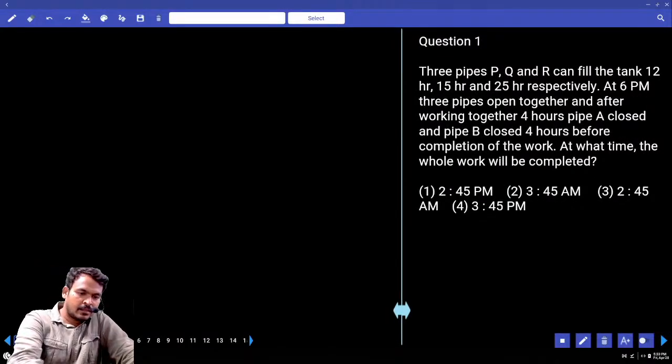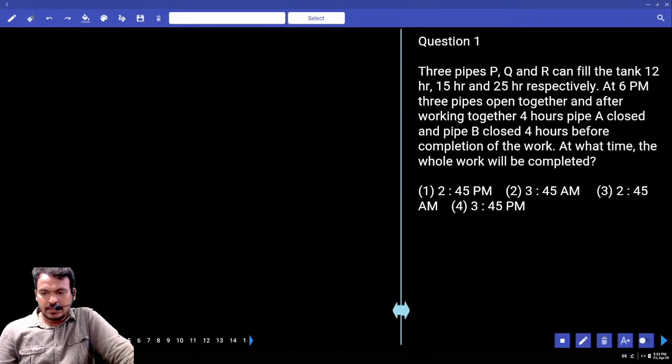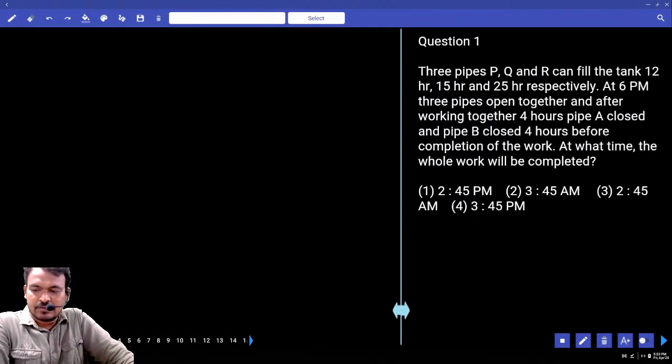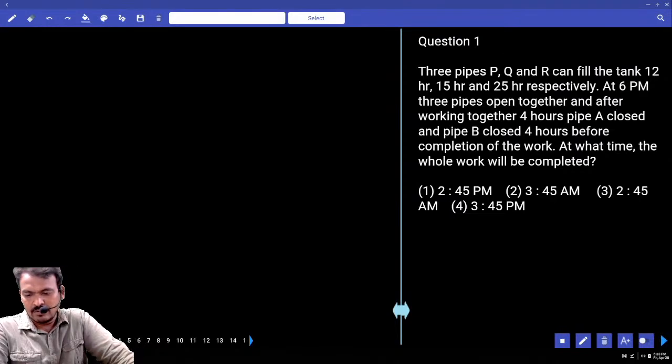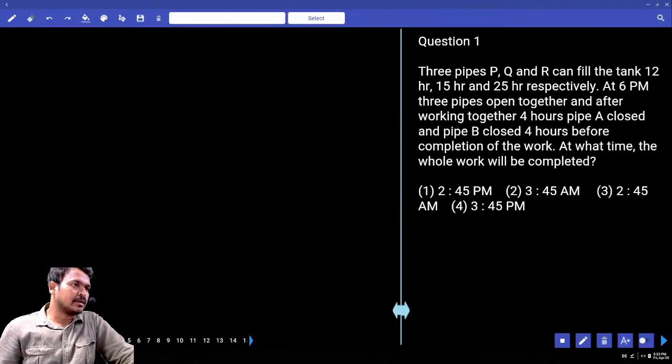Question 1. Three pipes P, Q, R can fill a tank in 12 hours, 15 hours and 25 hours. At 6 p.m. the three pipes are opened together. After working together for 4 hours, pipe A is closed, and pipe B is closed 4 hours before the completion of the work. At what time will the whole work be completed?